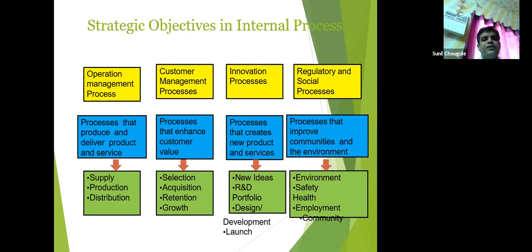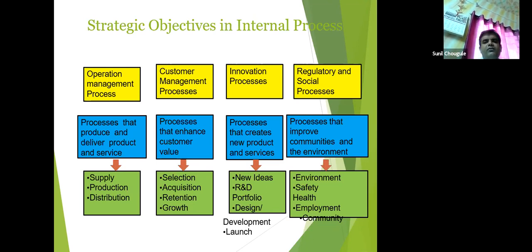They go for selection, or their process of searching starts, then they select the product, then they acquire that product, then they keep that particular product for long duration. If product is costly, like home appliances, refrigerator, washing machine, television set, these all they keep for longer duration, and they grow also. So these all processes do happen in customer management process.